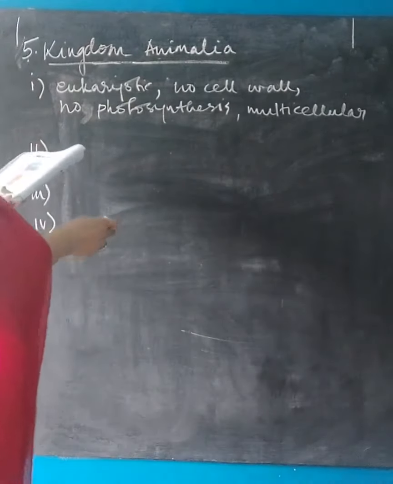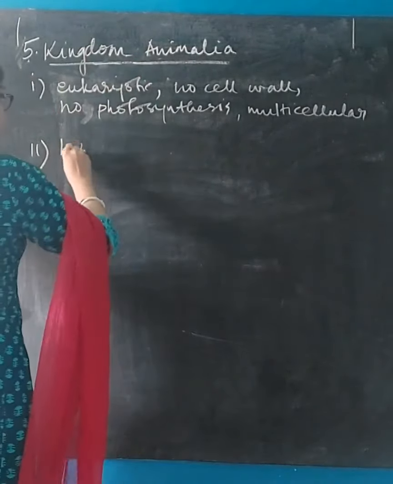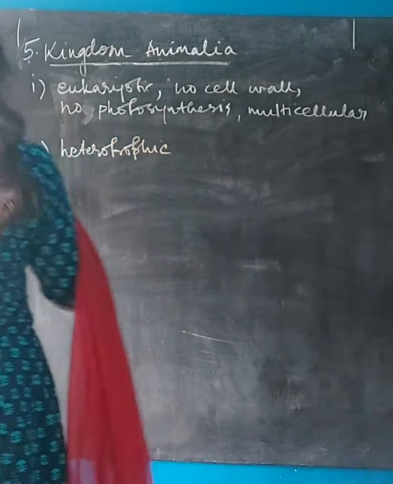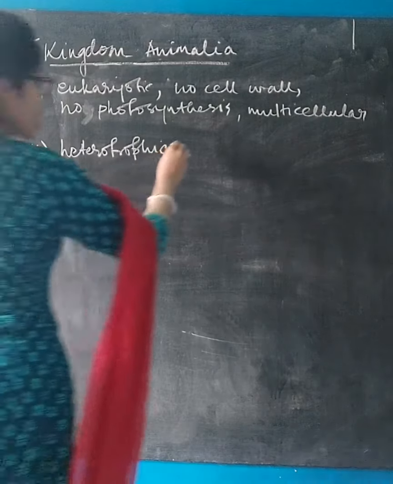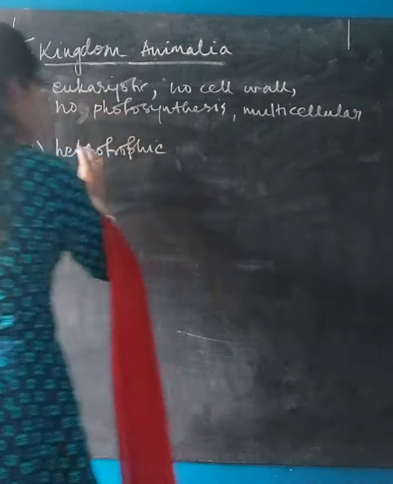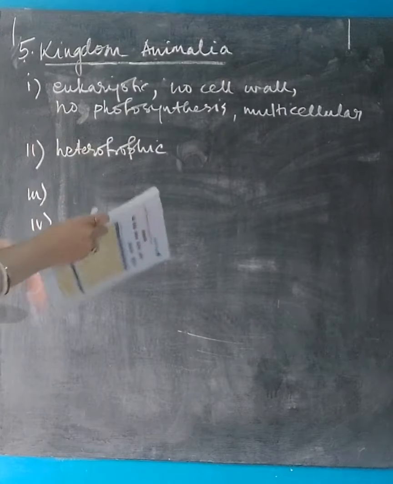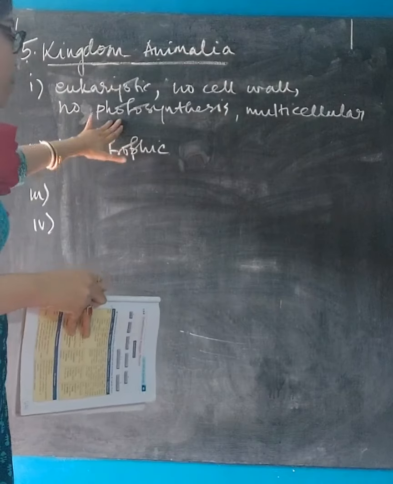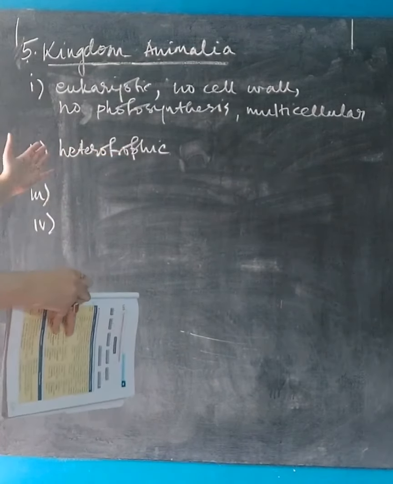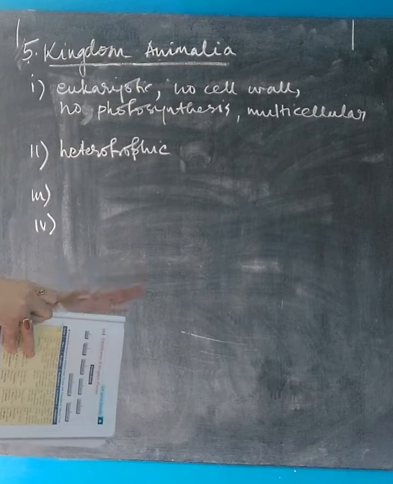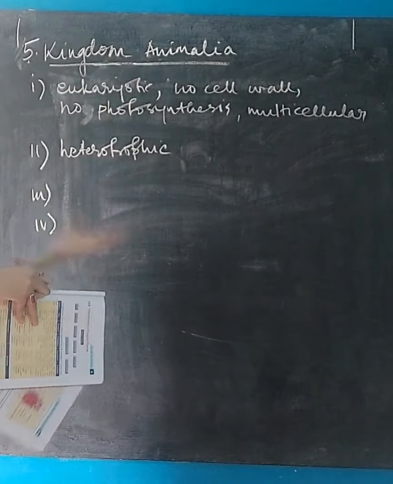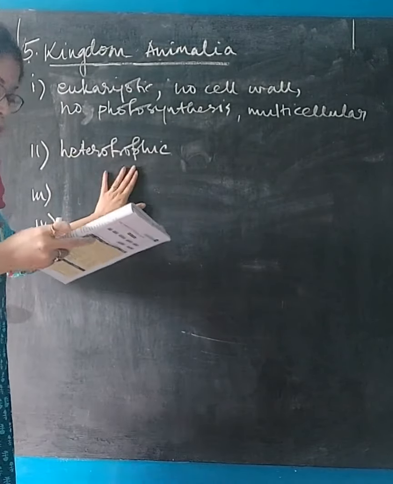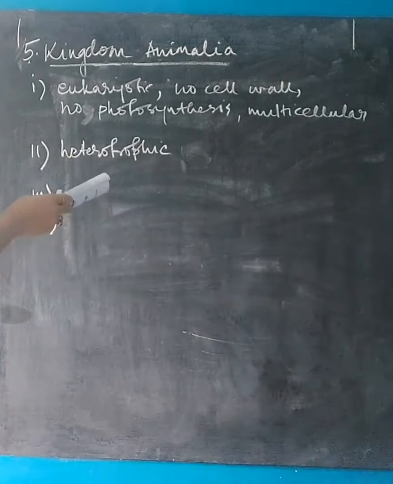Okay. Next point is mode of nutrition is heterotrophic, being holozoic or ingestive. You can just write that mode of nutrition is heterotrophic, that will be enough, because obviously animals do not have photosynthetic pigments, they do not perform photosynthesis, and they will have to depend on other organisms for their nutrition. Thus, they are heterotrophic organisms.